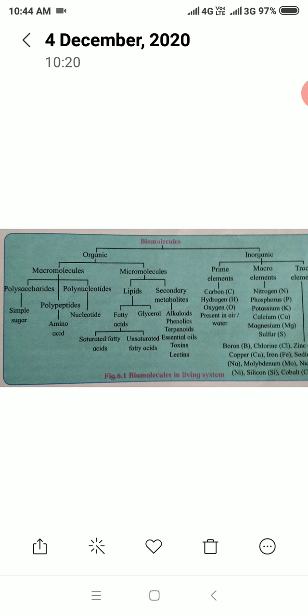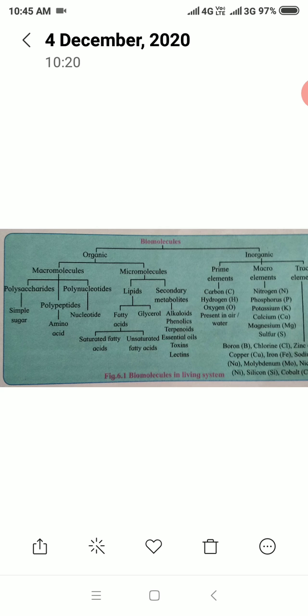Chemically, all living organisms basically have three types of macromolecules, which are polymers of simple subunits called monomers. Three main types: first, polysaccharides.